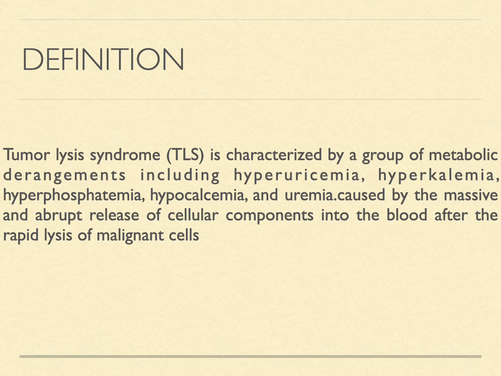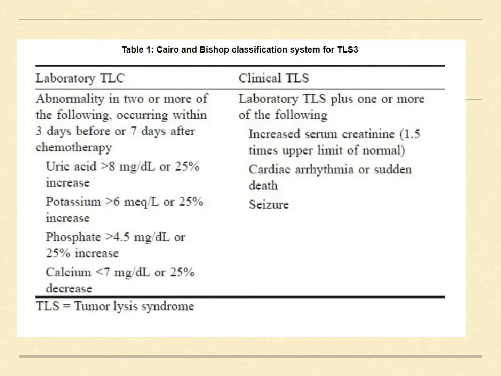The basic definition of tumor lysis syndrome can be modulated as a group of metabolic derangements including hyperuricemia, hyperkalemia, hyperphosphatemia, hypercalcemia, and uremia caused by massive and abrupt release of cellular components into the blood after the rapid lysis of malignant cells. Basically, the Cairo and Bishop classification system was developed in the year 2004, and they have actually divided it into laboratory tumor lysis syndrome and clinical tumor lysis syndrome.